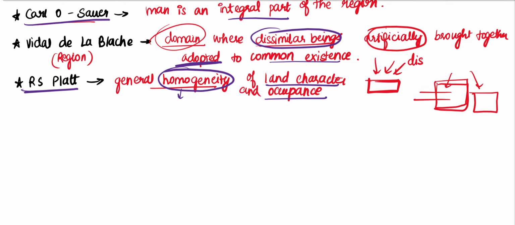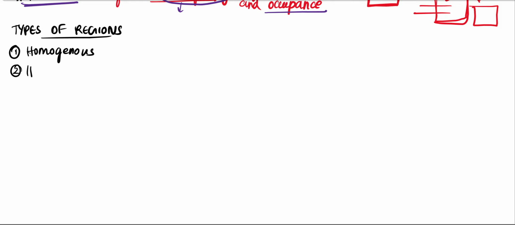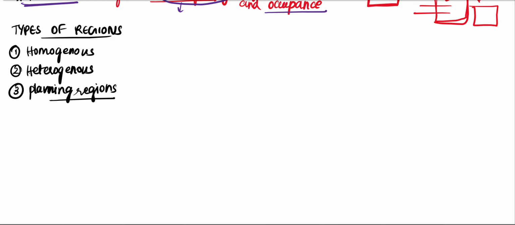Right. Now we have to see types of regions. The first topic, regarding a region and the general definitions of region given by certain geographers, has been completed. Now the next topic is related to the types of regions. When we study the types of region, there are three types: homogeneous, heterogeneous, and the third one is the planning region. Planning region means that for certain administrative convenience, you have planned a region.